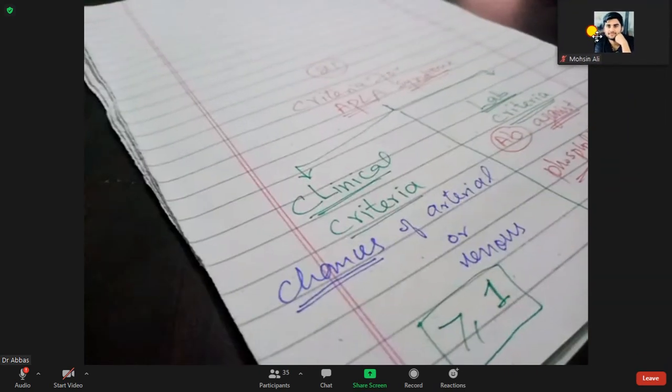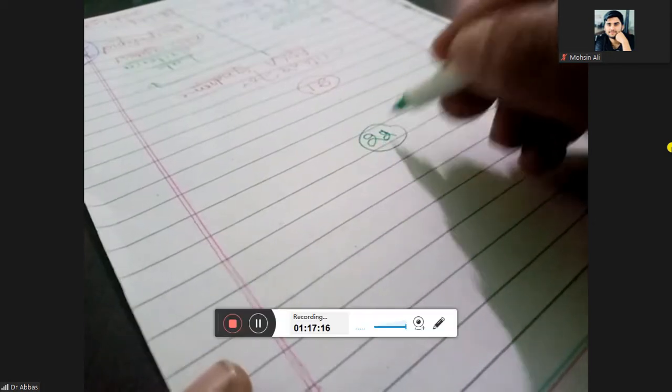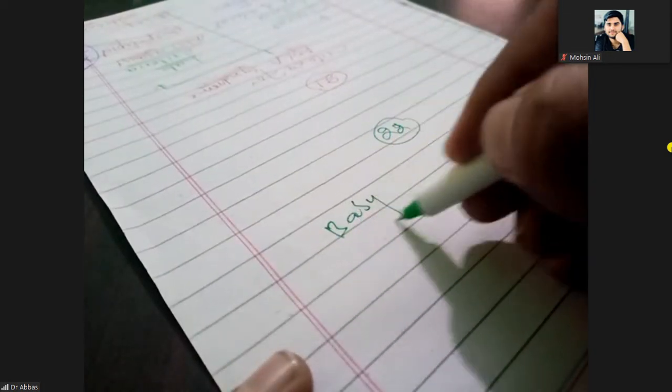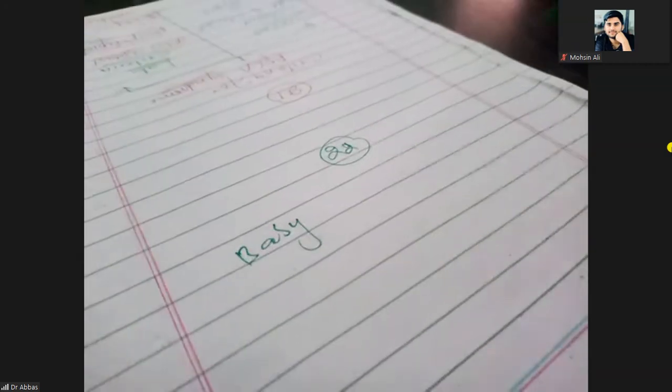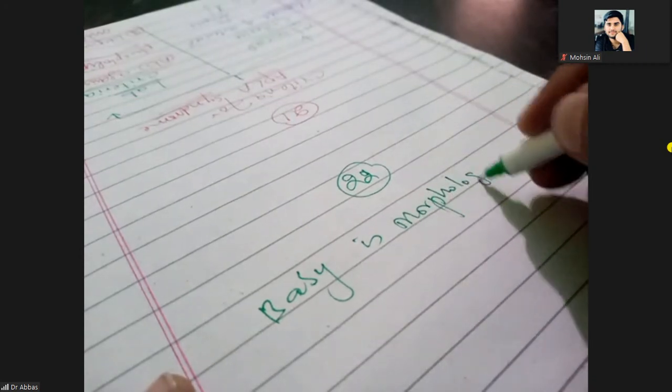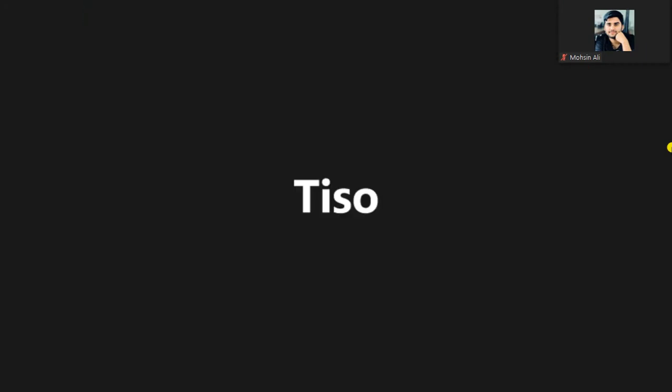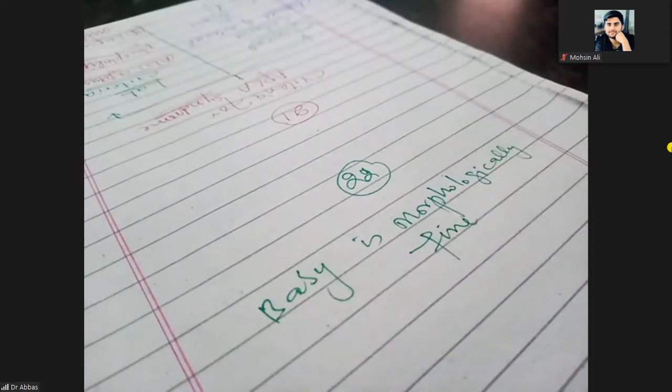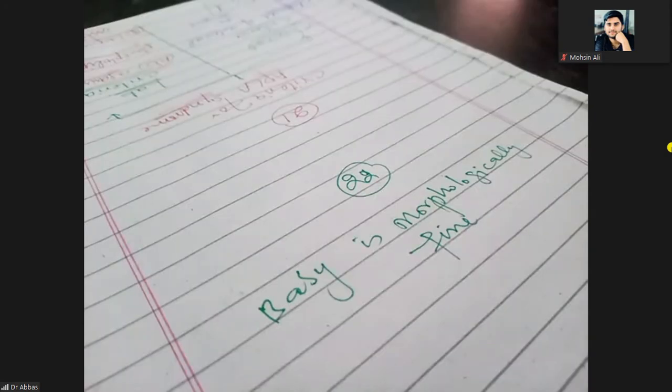Next one, when the baby or fetus is morphologically okay, morphologically the baby is fine, but that baby has been aborted after 10 weeks of the pregnancy.